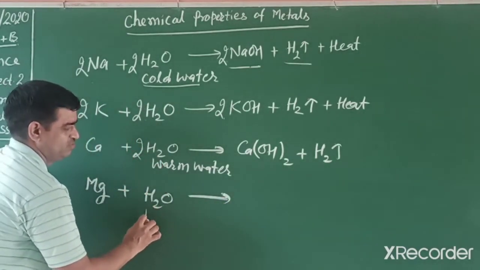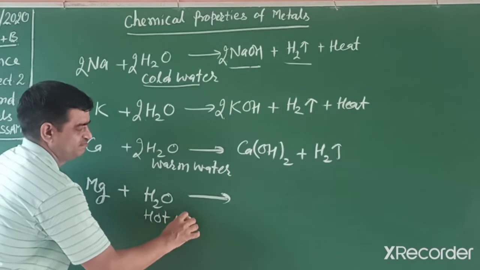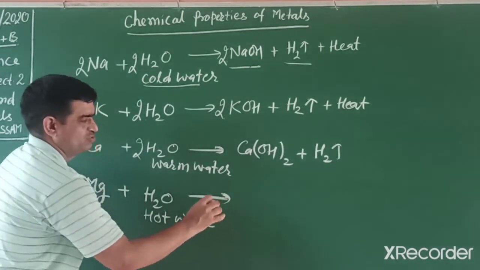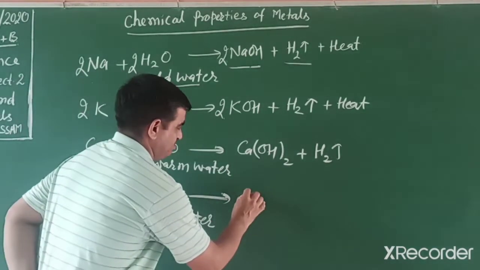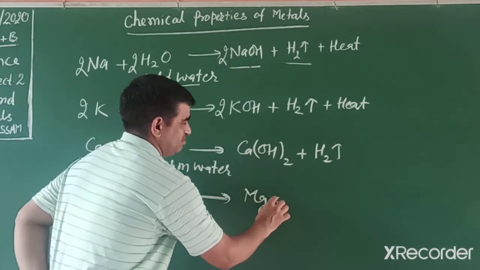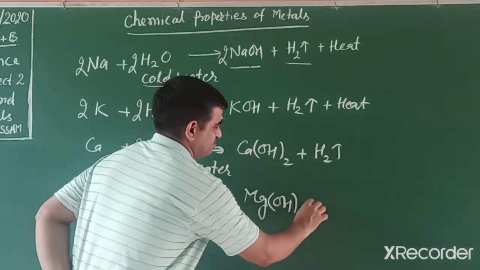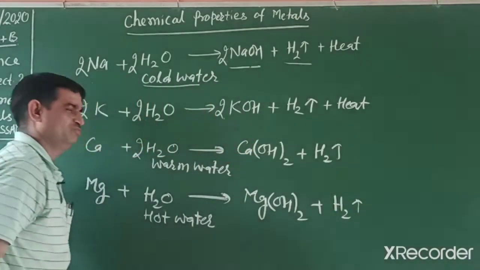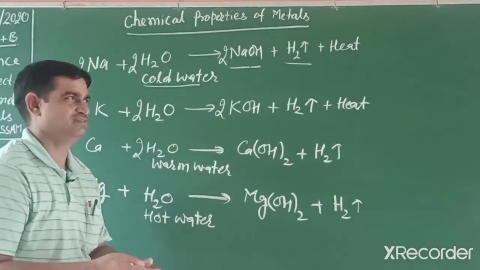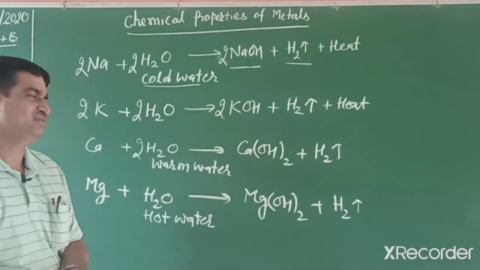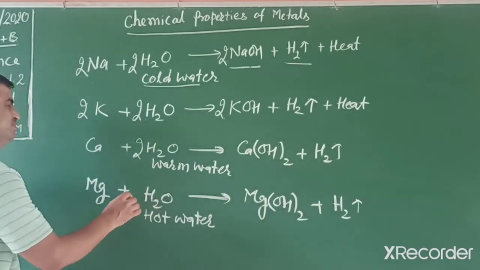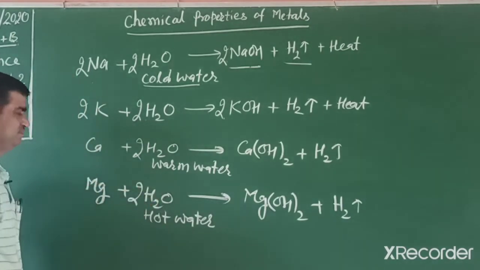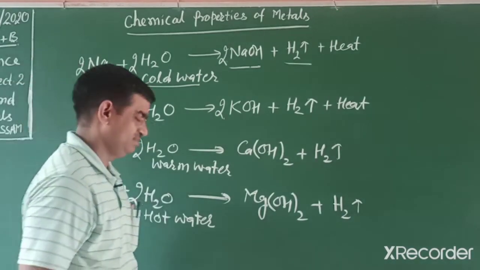We can say hot water only, and it also produces magnesium hydroxide plus hydrogen. The gas released is also hydrogen, but it does not catch fire. The reason is their reactivity is lower. In this way, we can balance these reactions.